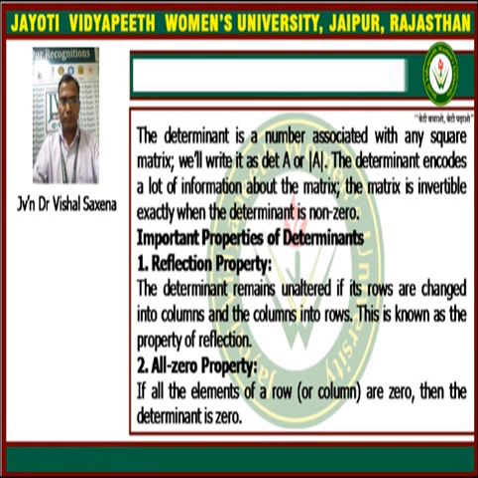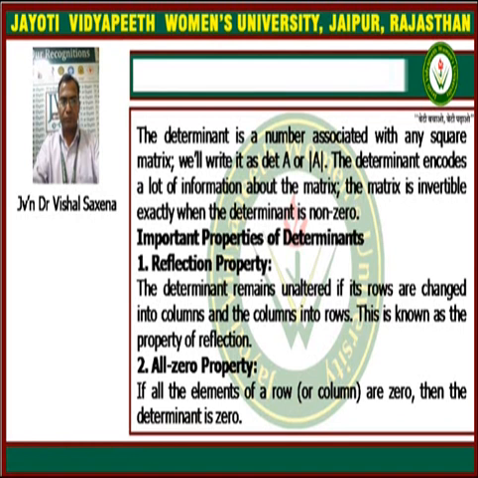The inverse of a matrix will exist if its determinant is non-zero, because if its determinant is 0, then the inverse of the matrix will not exist and cannot be defined.